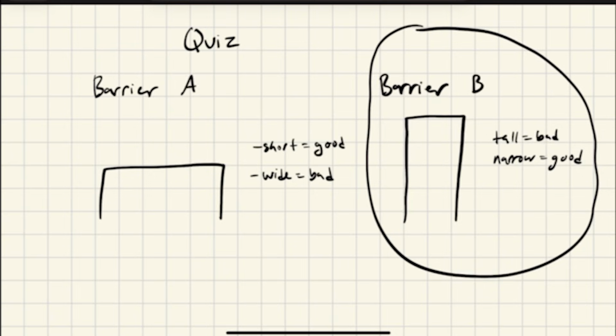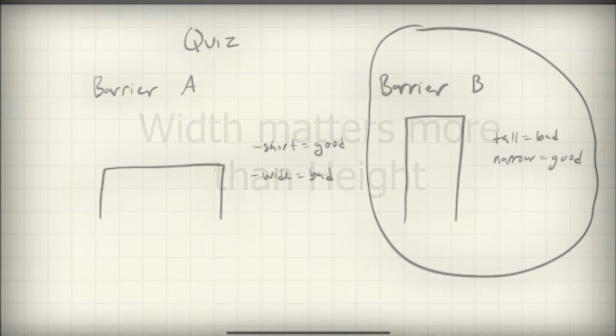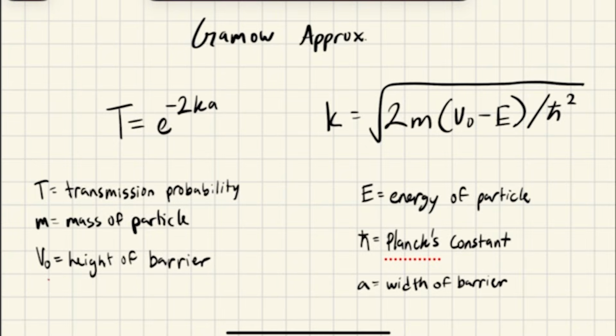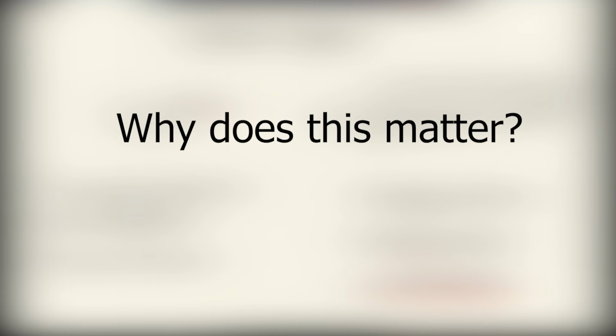Well, why is that? The short answer? Width matters more than height. If we take a close look at the equation, we can see that height does have an effect on the tunneling probability. However, we also see that E gets subtracted from it and it's inside of a square root. On the other hand, the width of the barrier sits out here and multiplies the entire exponent, resulting in a larger change. At this point, I bet you're wondering, why does this even matter?